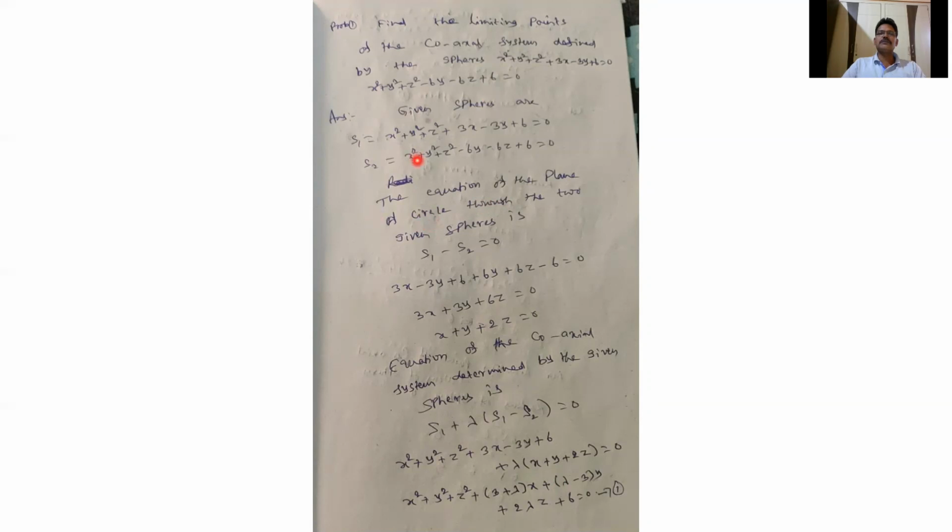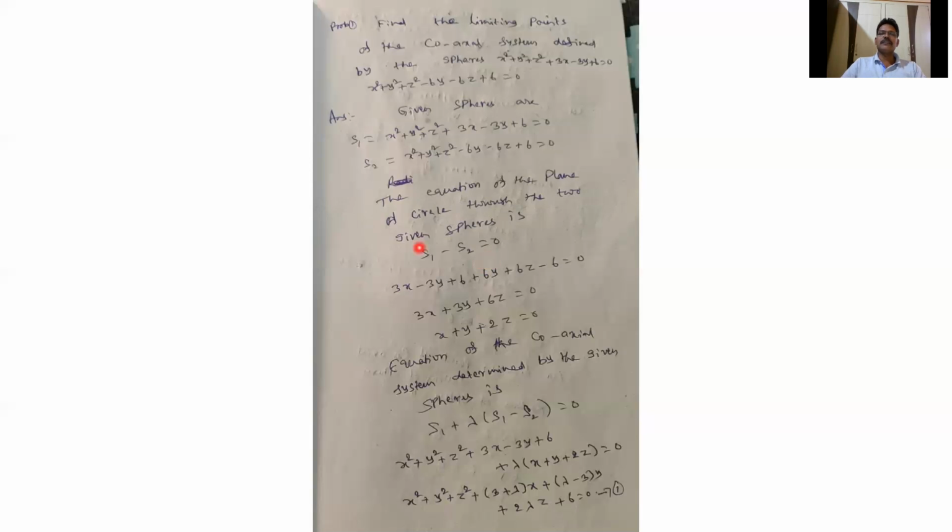These two spheres pass through one circle. The equation of a circle means it is the intersection of a sphere and a plane. So the equation of the plane of the circle through the given two spheres is S1 − S2 = 0. S1 − S2 = 0 is nothing but the radical plane.